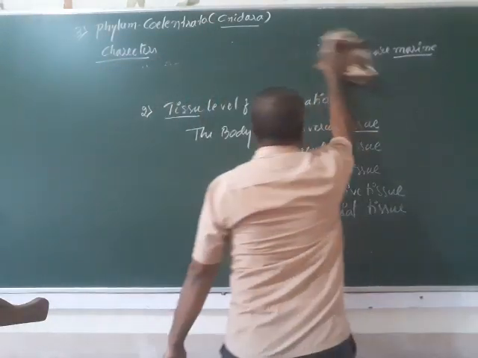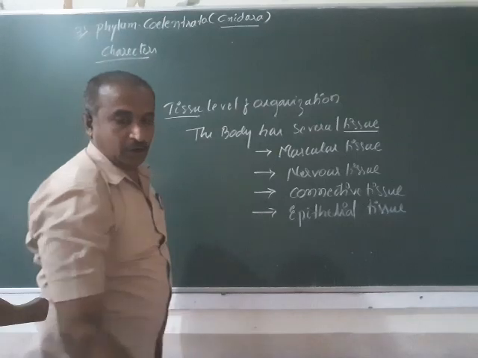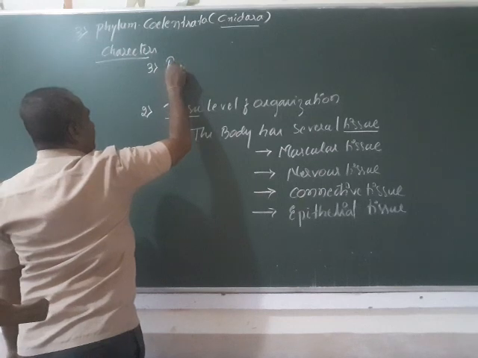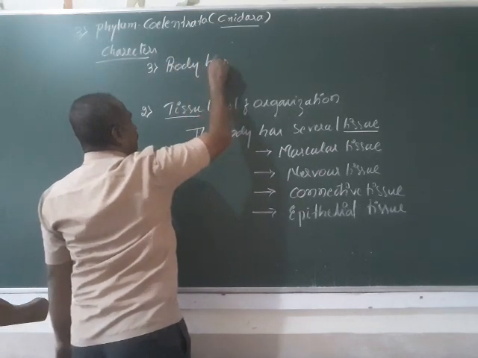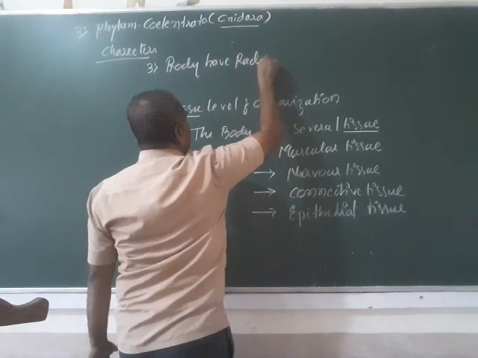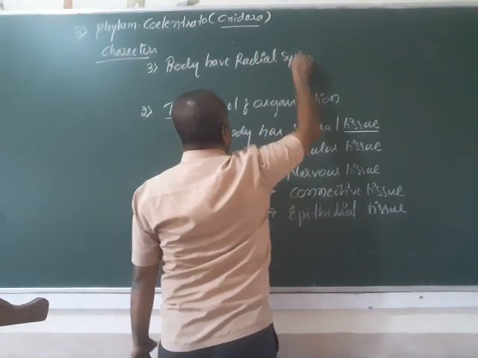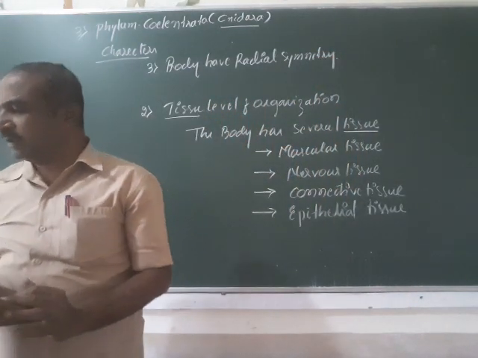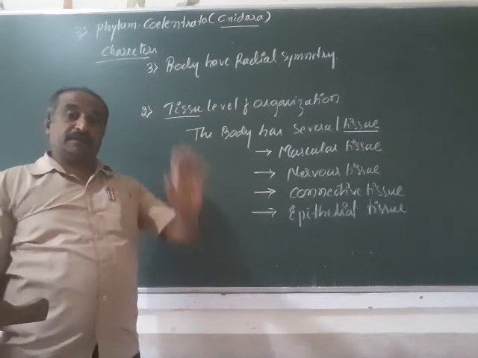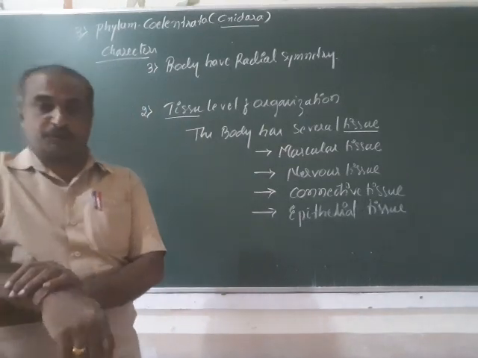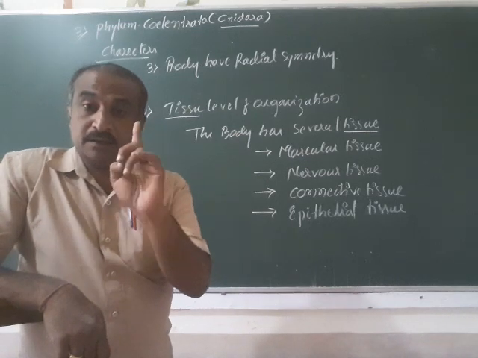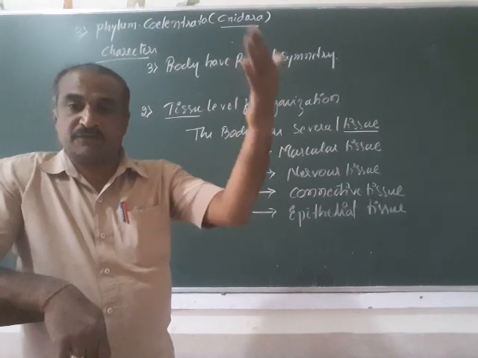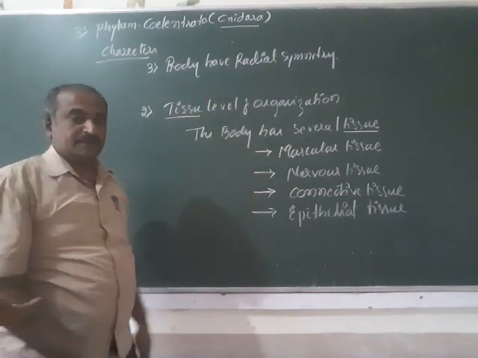The third character of this phylum is that the organisms belonging to this group have radial symmetry. Compare with the earlier phylum: the members of Porifera have only an asymmetric body. Compared to that, this is well advanced and they have radial symmetry.